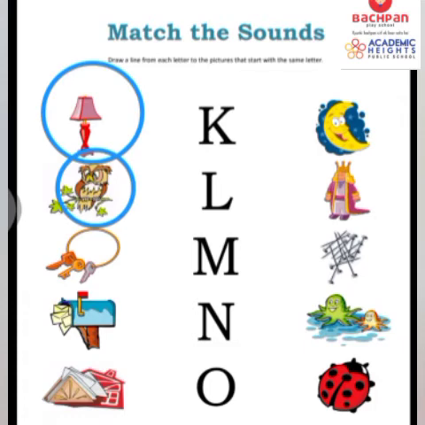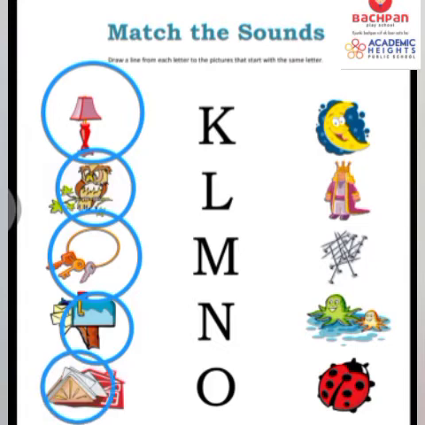Next picture is K, keys. Next picture is M, mail. Mail means the letters. Next picture is N, napkins. Paper napkins are what we use to clean our hands. Now, let's see the pictures on the other side.